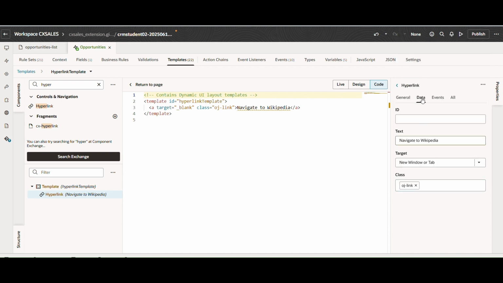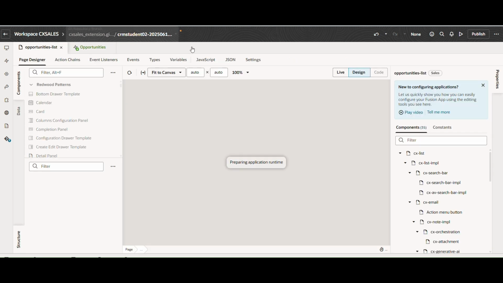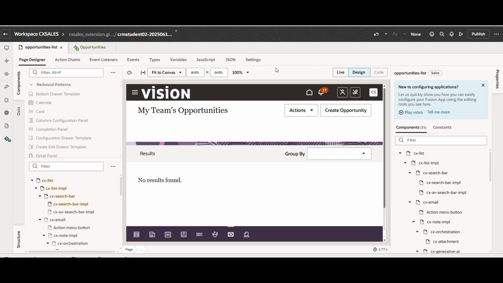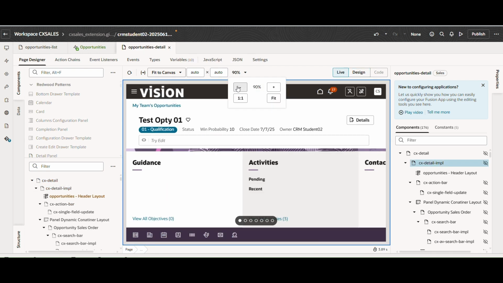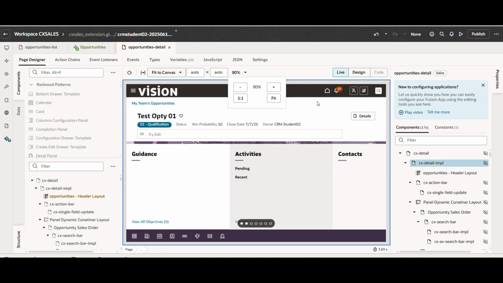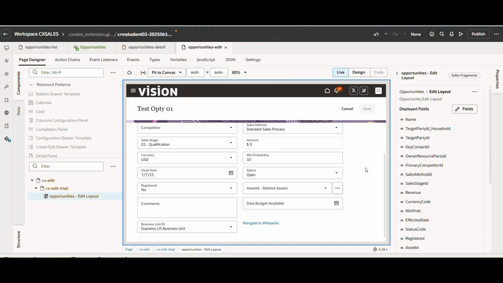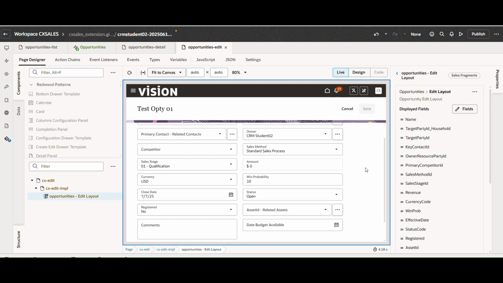Now let's go to the data. So let's test our use case first, what we actually want. So let's drill down to our opportunity. Let me zoom to 80% and let's navigate to our edit page. So let's take an example. Whatever you write in the comments, we will open the Wikipedia page for that data only.